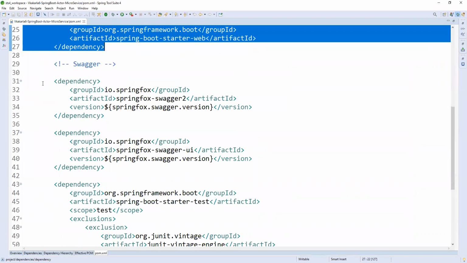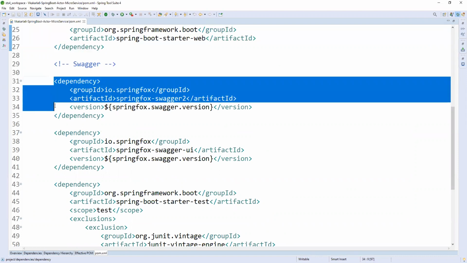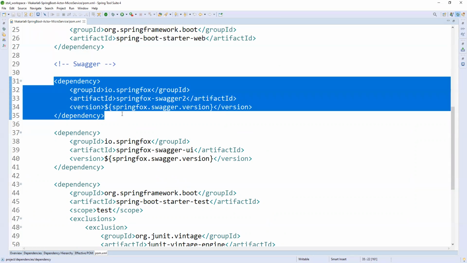Till now we developed only with OpenAPI, right? So I want to show you one using Swagger also. Swagger is outdated, but still many projects use it. If you want to use Swagger, you need to add two dependencies, whereas with OpenAPI it is only one dependency.